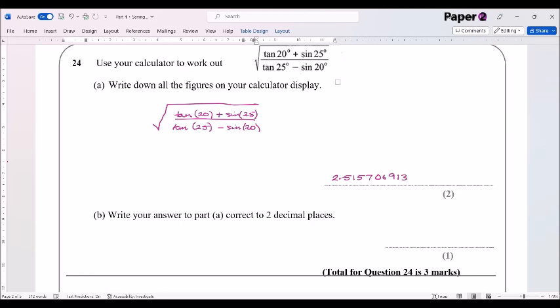And then write your answer correct to 2 decimal places. Well, fairly obviously, we're going to just drop that off there. It's 2.51, but is it 2.51 or is it 2.52? So we look at the third decimal place, which is a 5. So we're looking at the 5 there. So we're going to cut that off, and it's going to be 2.52, because 5 or more. Okay, that's question 24. Question 25.